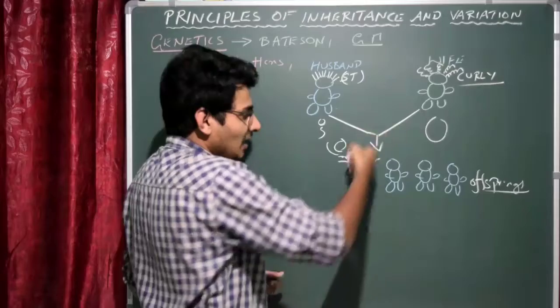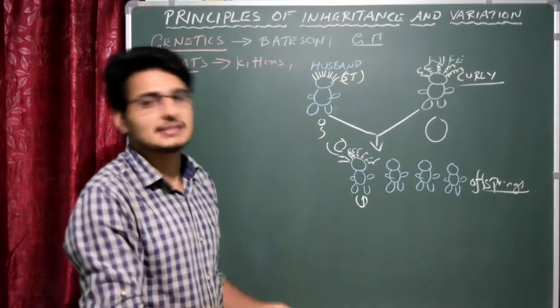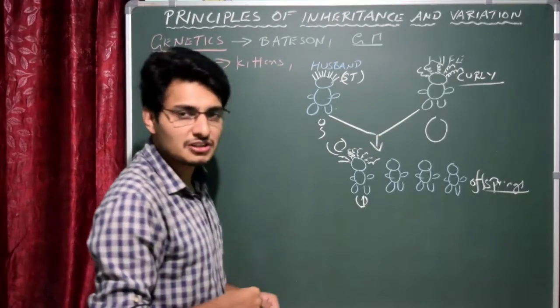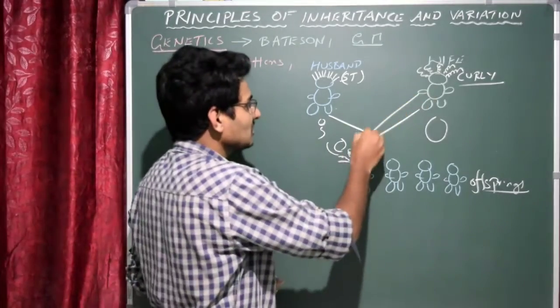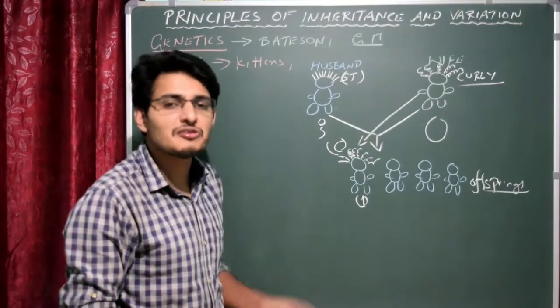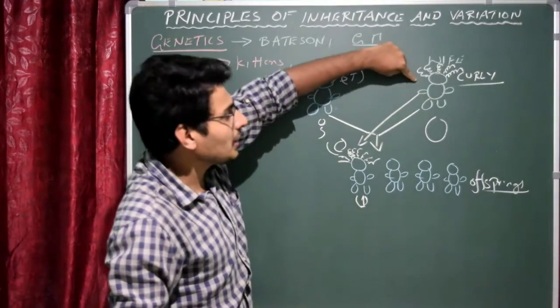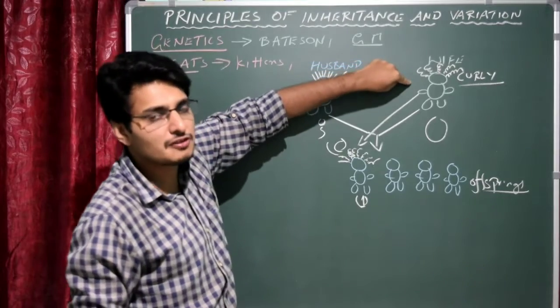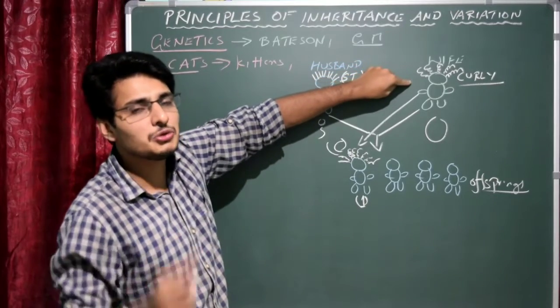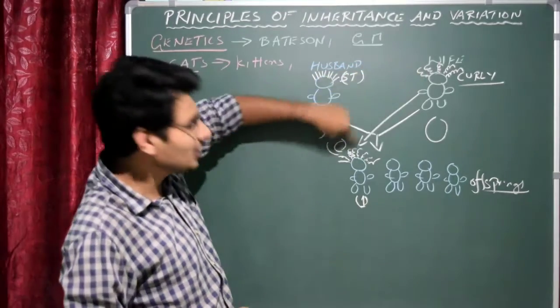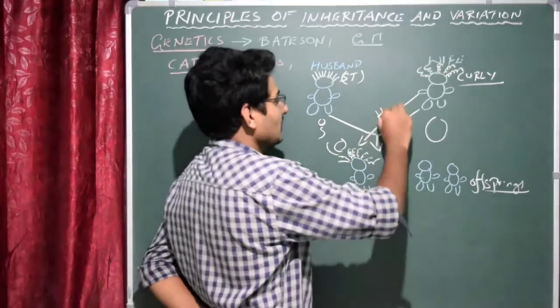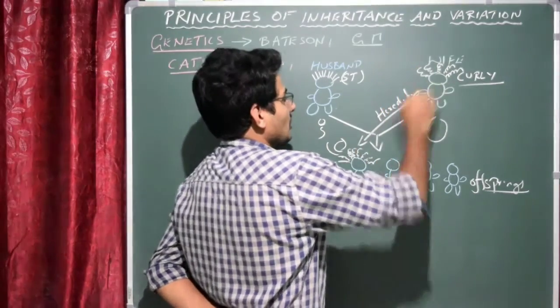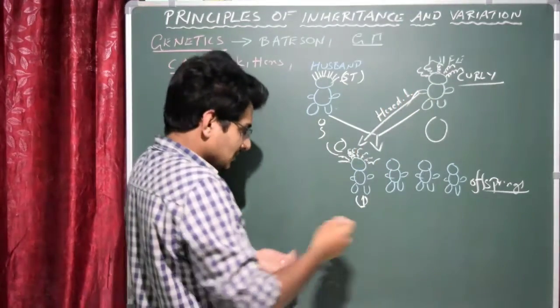So can we call this heredity? Yes, this is actually heredity. So what is the definition of heredity now? Heredity is the process of transfer of characters from the parent to the offspring. Or maybe it is the process of transfer of characters from one generation to the other generation. So that is actually heredity. Now we'll go with the second offspring.